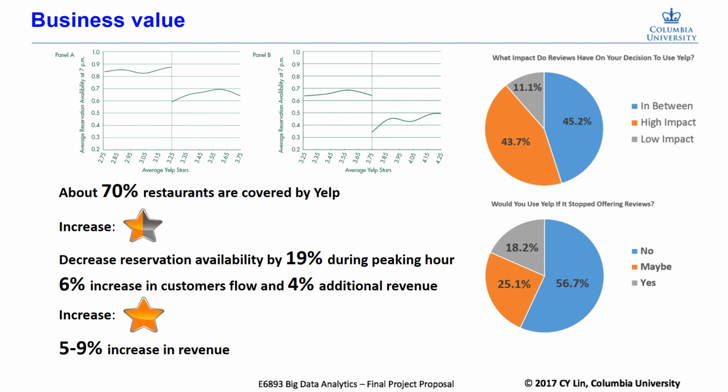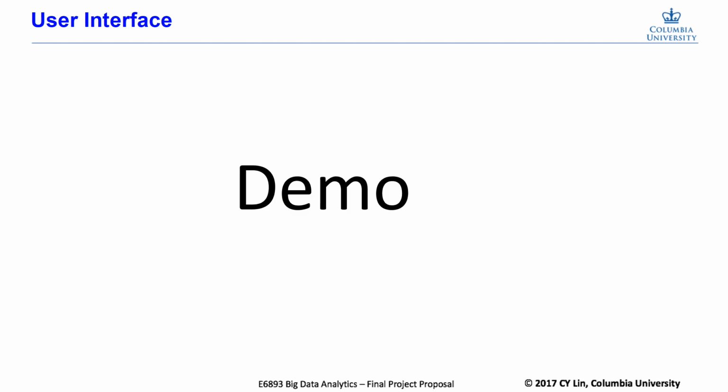Also, from the figures on the right side, we found that the reviews of the restaurants have huge impact on users too. Our application can help both business owners and Yelp users. By rating the restaurant multidimensionally, the restaurant can attract specific customers and result in increasing rates. The users on the other side can choose restaurants more wisely if they care more about specific attributes of a restaurant. Finally, let us show you how our system works by a demo.